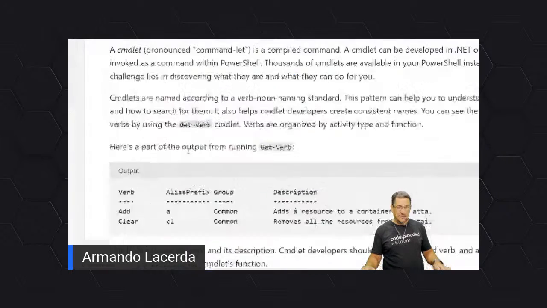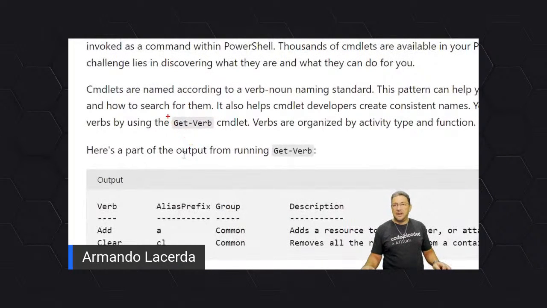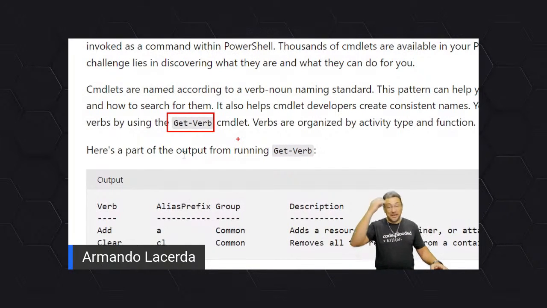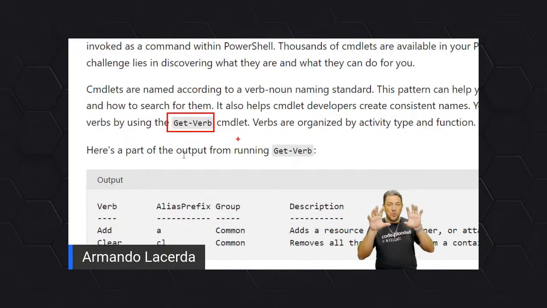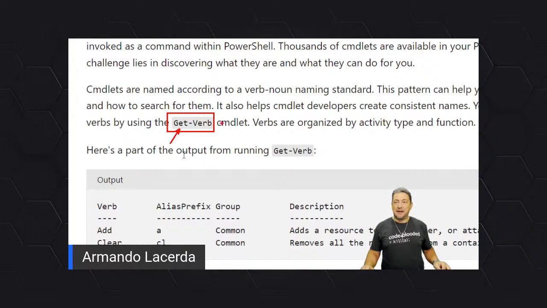So this is a commandlet. And how do I know that this thing here is a commandlet? Well, they are telling it right here, right? This is a commandlet. But the other thing that is a hallmark for a commandlet is that it's a two-part name. It gets a verb and it gets a noun. You're always going to see this.